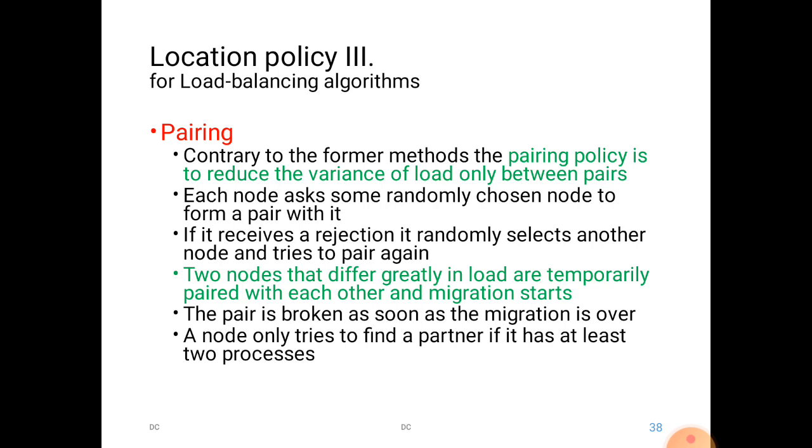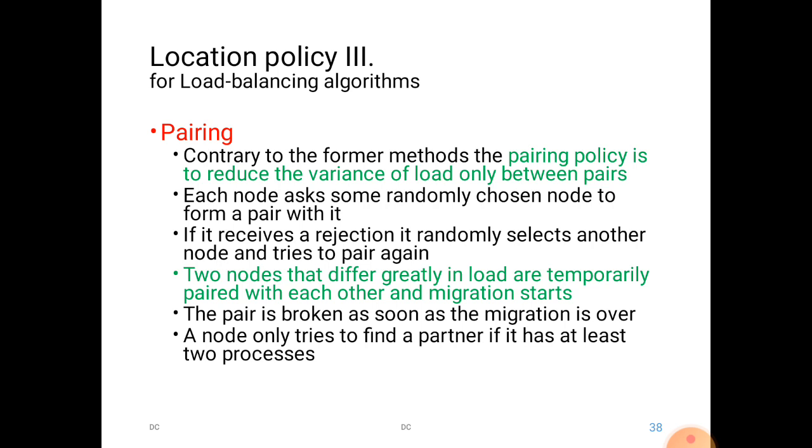So the one main requirement to find a partner is that each node should have at least two processes. If there is only one process in a particular node, the node can just process it itself. So the condition is, if a node has more than one process, then it can go looking for a partner to share the load. Each node asks some randomly chosen node to form a pair with it. If it receives a rejection, then it randomly selects another node and tries to pair again.